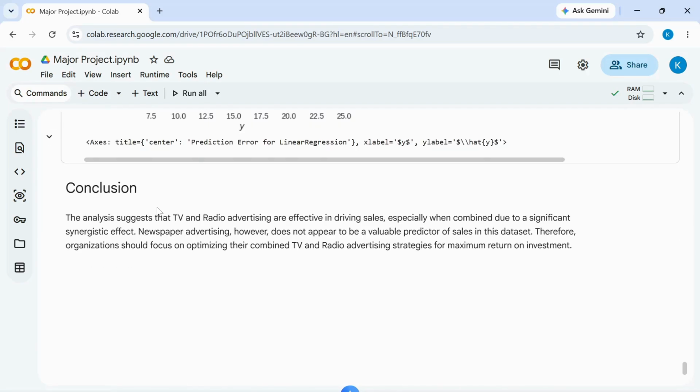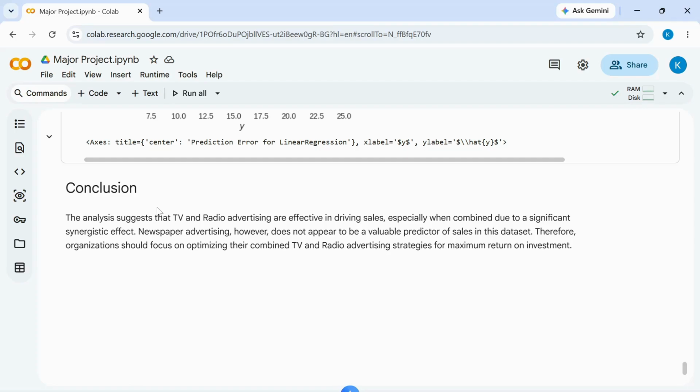To conclude this project, we built a multiple linear regression model to predict product sales based on advertising expenditure. We started with exploring and visualizing the data, then trained the model and interpreted the regression coefficients. Next, we performed feature selection and found that TV and radio advertising were the most influential features, while newspaper contributed very little.